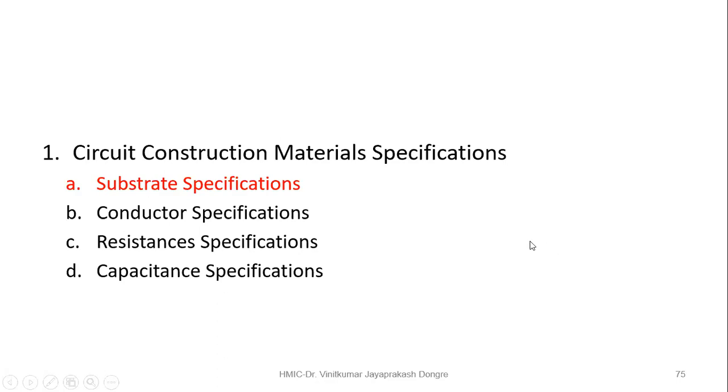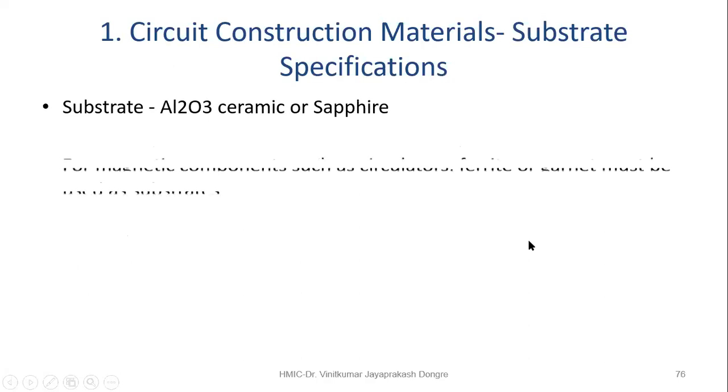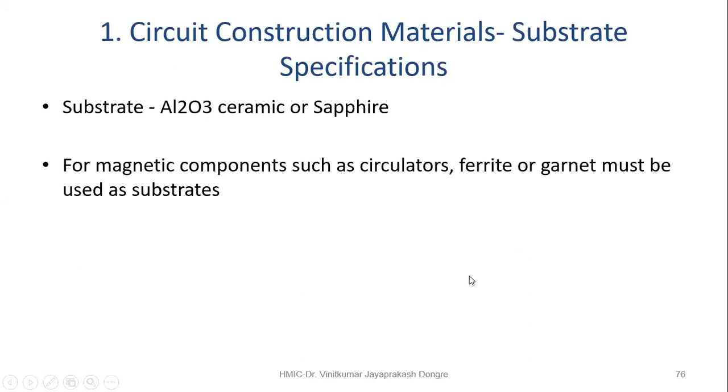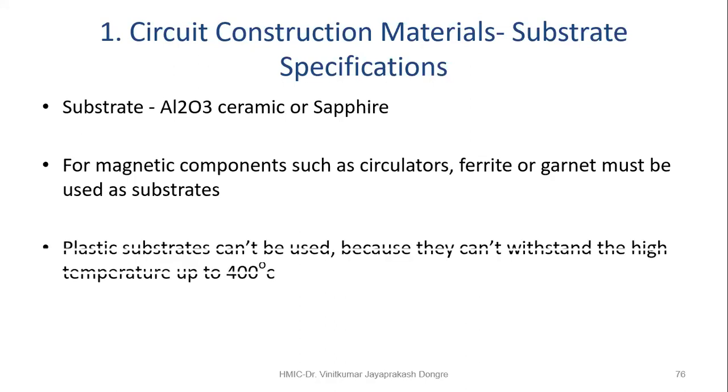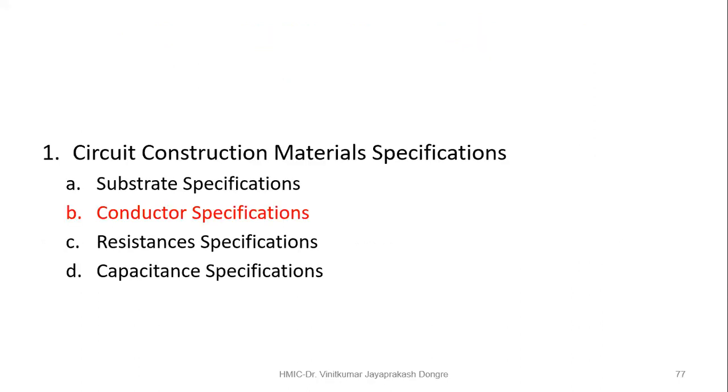For the substrate, what are the specifications? Al2O3 or sapphire. These are the two substrates preferred for this, and these two substrates are mainly used for this particular hybrid thin film. Okay, and the circuits and the temperature you can see here, it is specified.